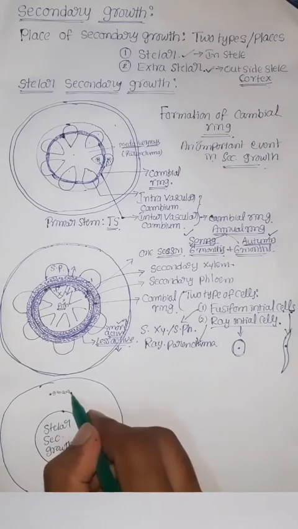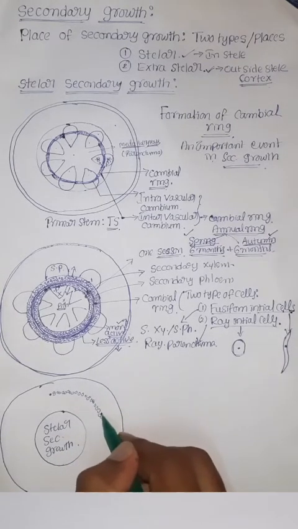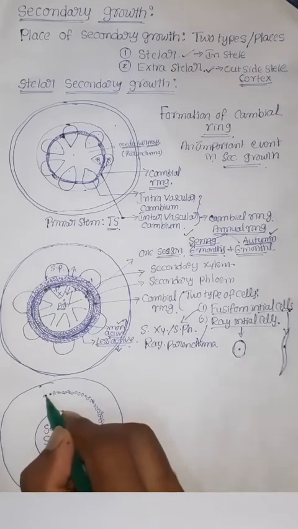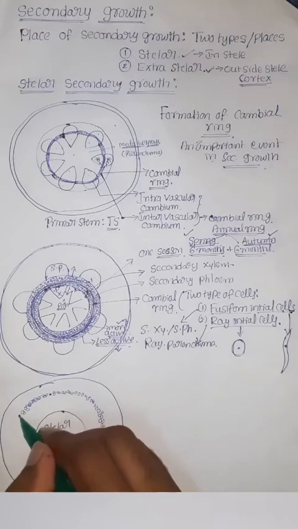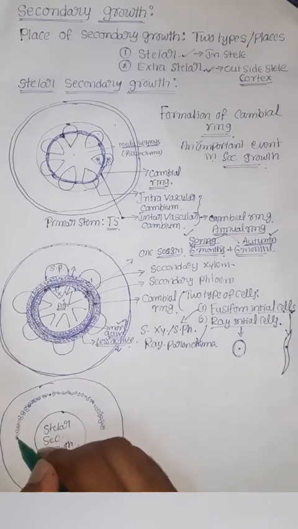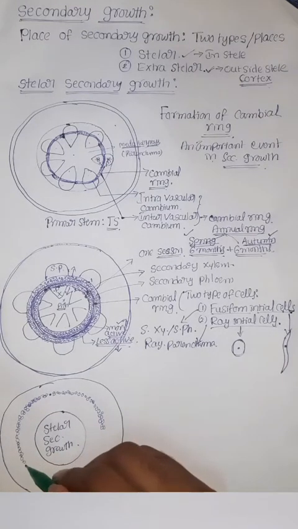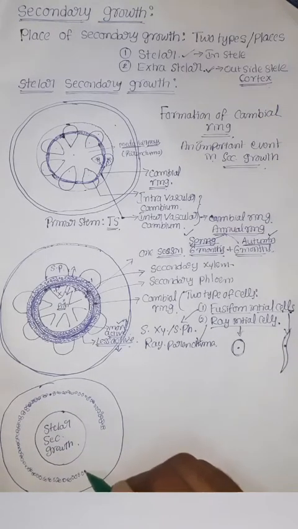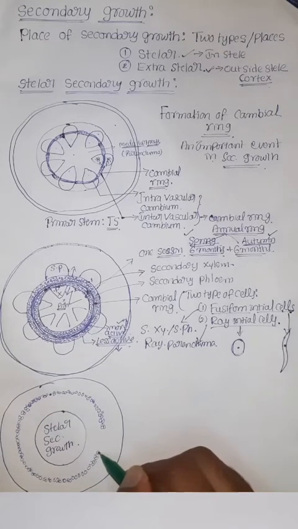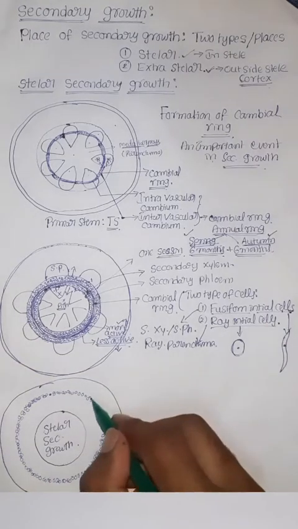Here in the cortex, a few layers of cells, a simple permanent tissue, de-differentiate and form a ring of meristematic tissue in the cortex region.